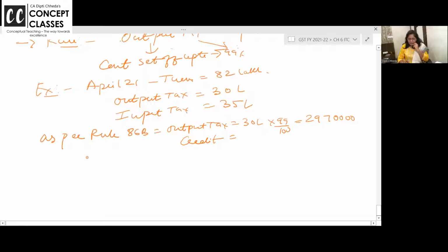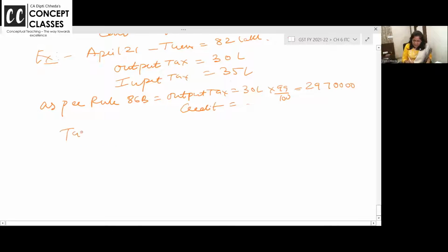Done. So what is your output tax? 30 lakhs. Up to 99% of that you can take credit. Ma'am, but ITC is 35 lakhs, why pay tax? 1% tax you will have to pay out of your pocket. So tax payable is equal to output tax minus input tax. Output tax is 30 lakhs. Input tax, whatever it may be, just use only 29,70,000.